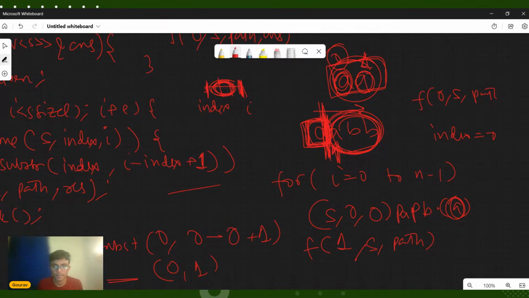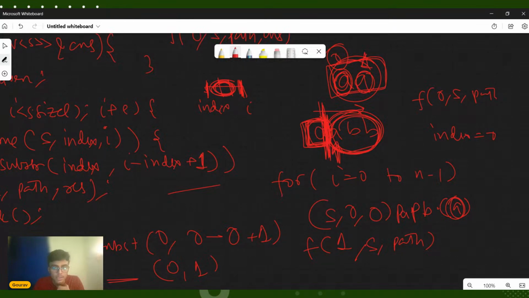Got it. So I hope I was able to make you understand, Rishit, how exactly we are having that particular idea of making a particular string palindrome. Okay, then that's great. So this was about palindromic partition.